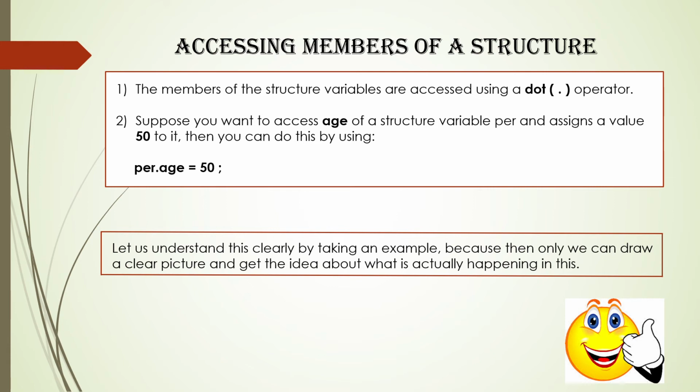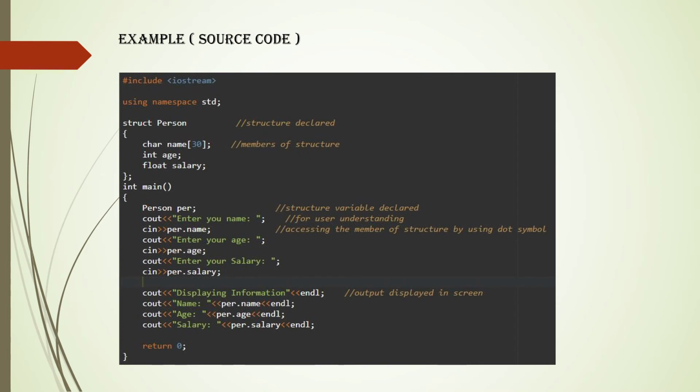Let us understand this more clearly by taking one example program. The same example I have taken, that is, I created the struct person and inside that 3 variables are declared: name, age and salary of char, int and float data type respectively. And then in the main function I have created the structure variable like person per semicolon.